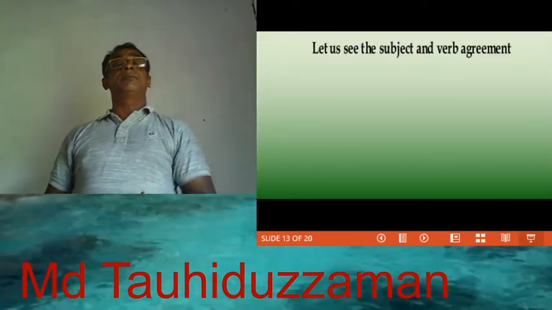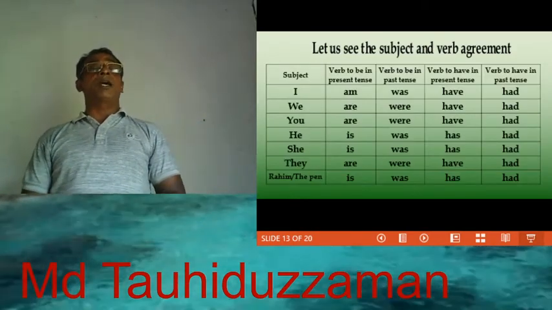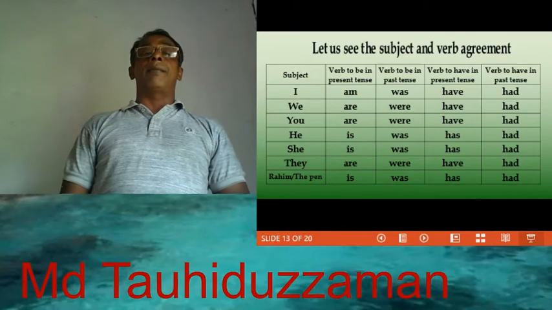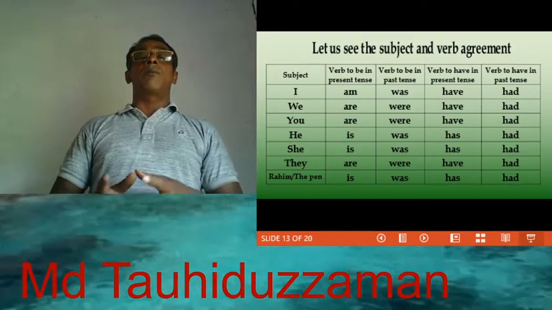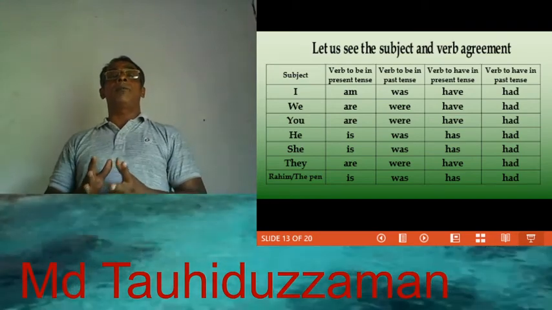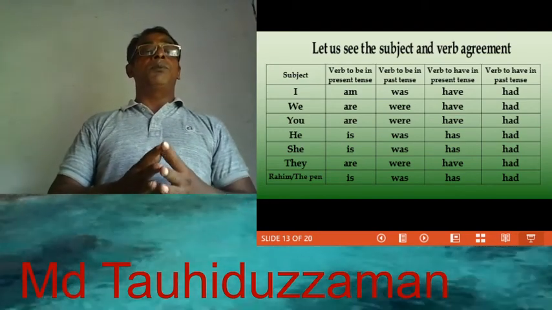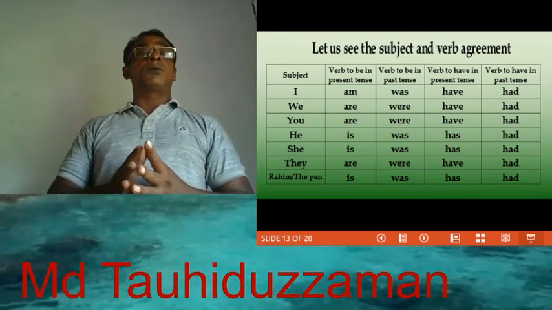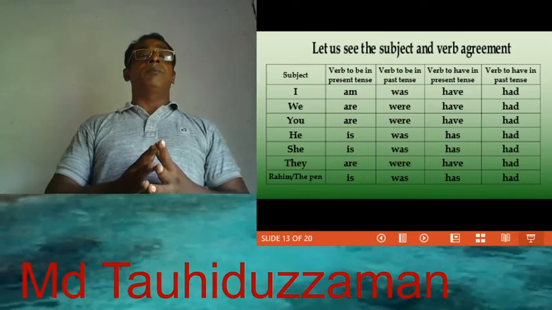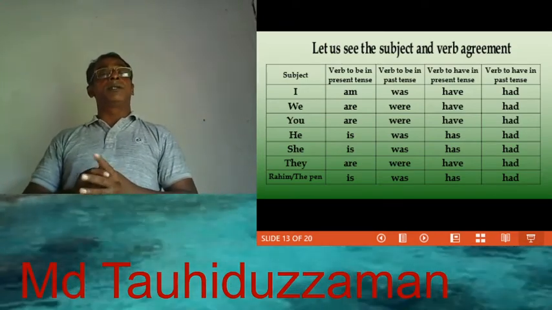Let us see the subject and verb agreement. Subject I: verb to be in present form am, verb to be in past form was, verb to have in present form have, verb to have in past form had. Subject we: verb to be in present form are, verb to be in past form were, verb to have in present form have, verb to have in past form had.